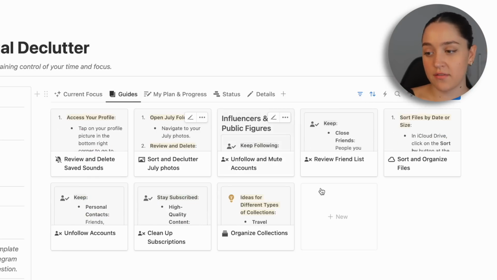The next view that we have is the guides. So like I mentioned earlier, every single one of the 200 plus tasks has its own guide, instructions, and tips. Obviously, it will be a different amount for every single one because, for example, there are some tasks in here which are very self-explanatory. So for those, it's just going to be a short instruction.